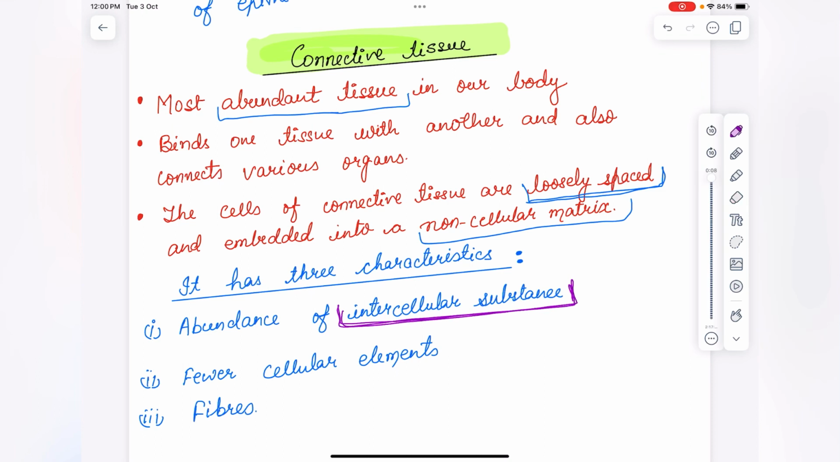Connective tissue binds one tissue with another and also connects various organs, keeping them in their proper places. It has three main characteristics. What are they? That it has abundance of intercellular substances, fewer cellular elements, and fibers. That is, this abundance of intercellular substances is matrix. Cellular elements will be fibroblast, mast cell, macrophages.